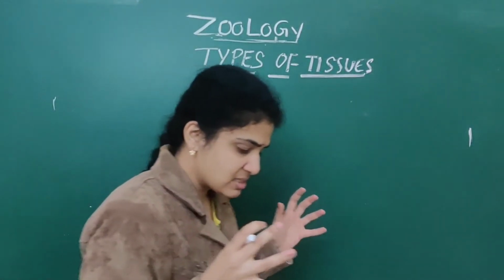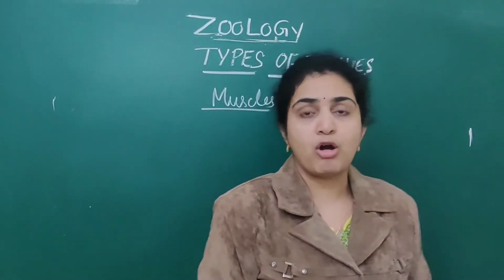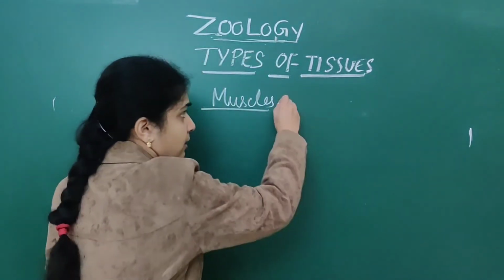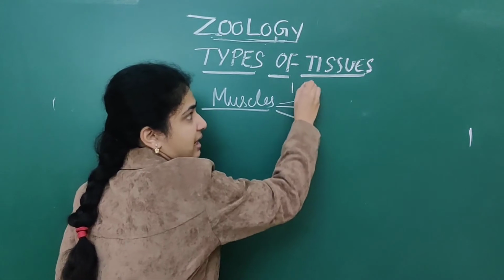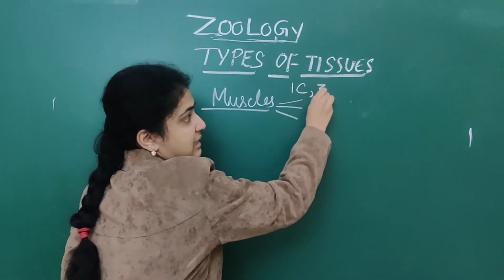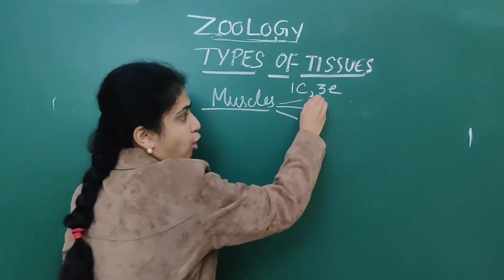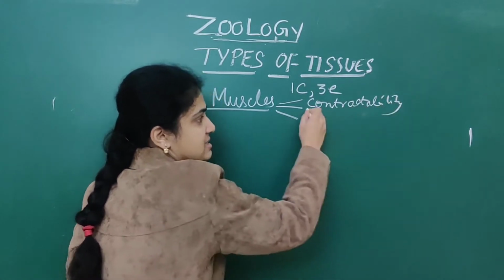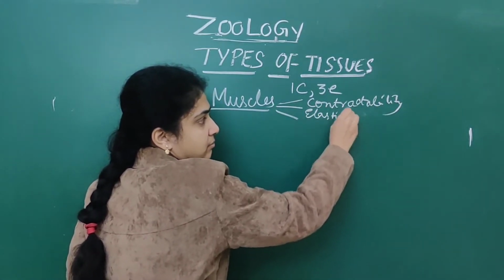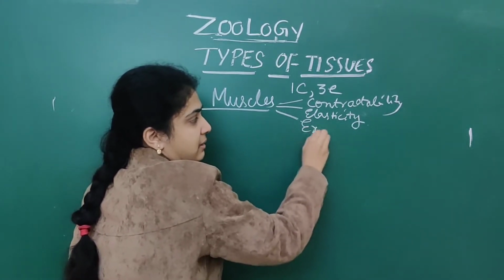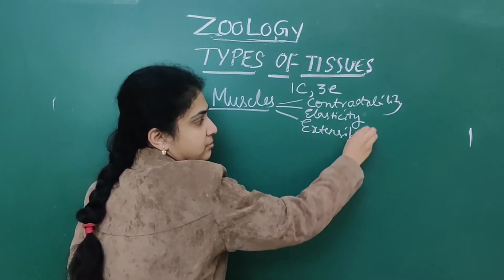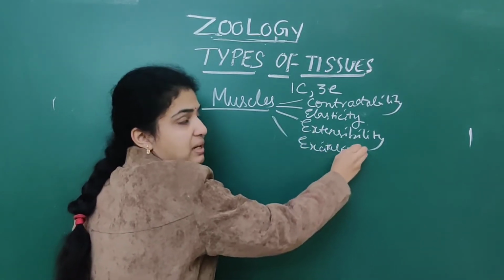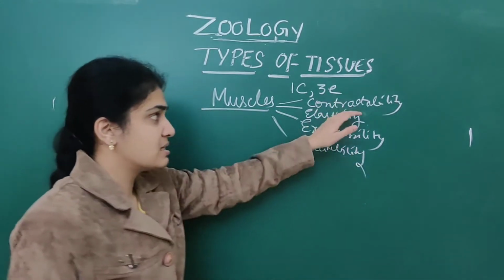First, muscles have different properties called contractibility, excitability, extensibility, and elasticity. Remember it as 1C and 3 E's: contractibility, next elasticity, extensibility, as well as excitability. These are the 4 special properties exhibited by the muscles.